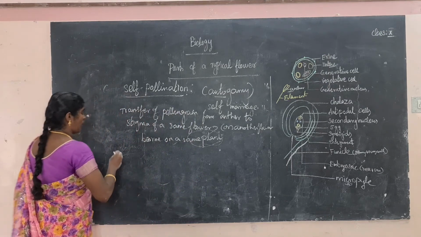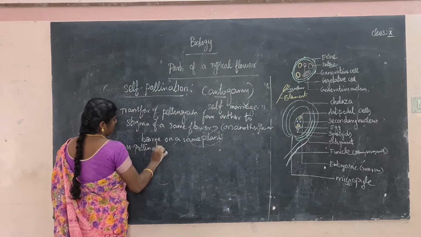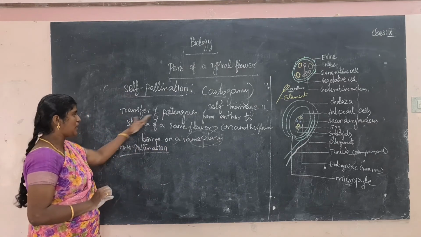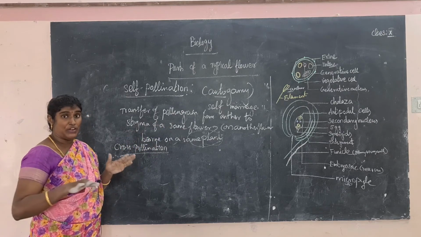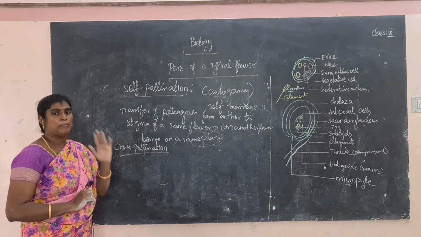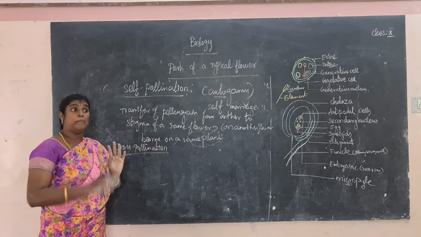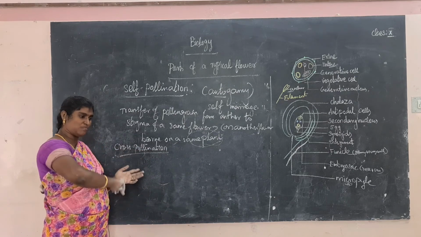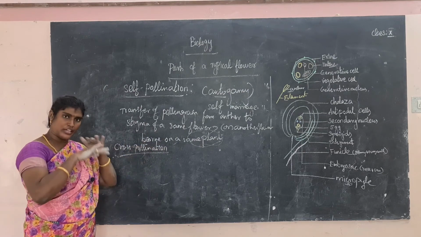So the other one, cross-pollination. What is the meaning of cross-pollination? The method is the same. The transfer of pollen grains from the anther to the stigma of a different flower but of the same species. For example, Hibiscus rosa-sinensis is the same kind of flower, but on a different plant. So the pollen is transferred from this plant to another plant, so there is distance variation. This is cross-pollination, but of the same species.